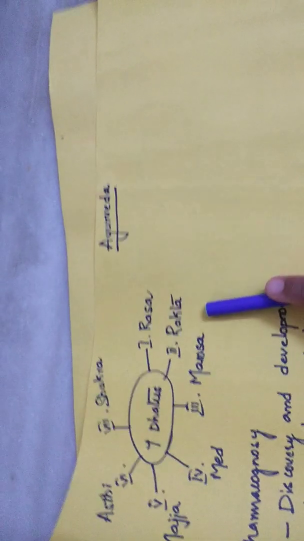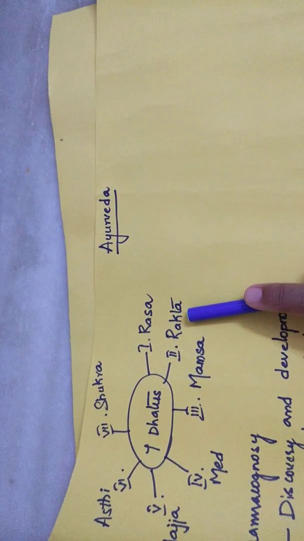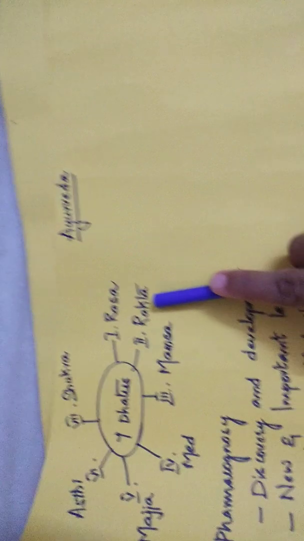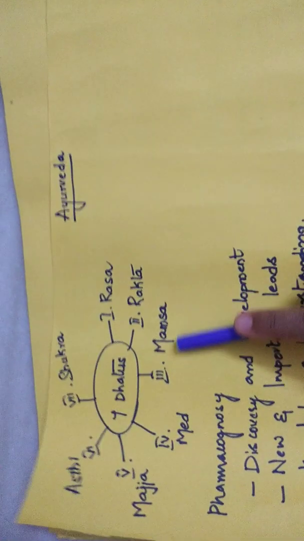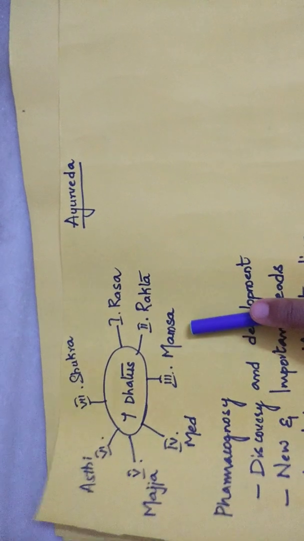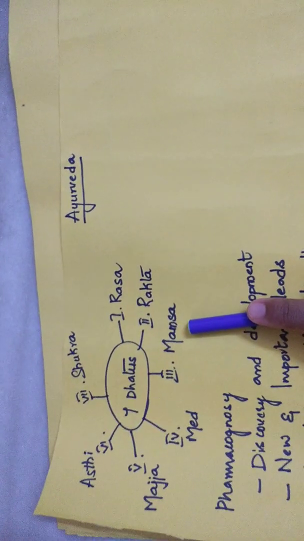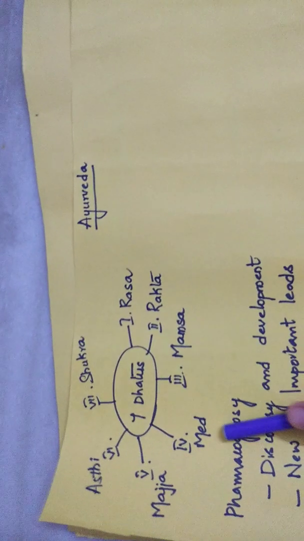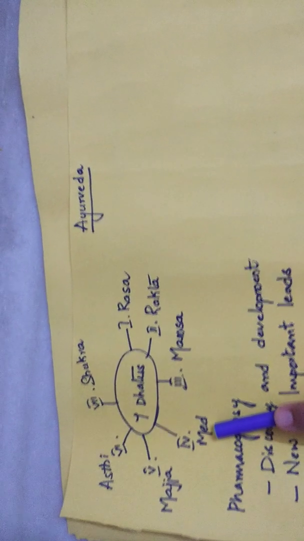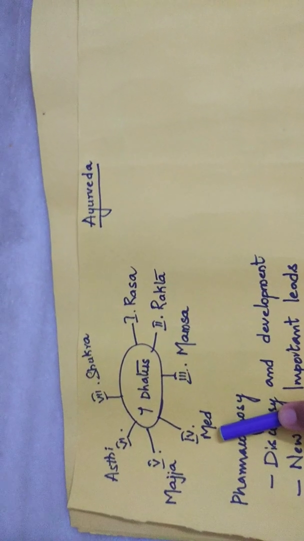The second one is Rakta. Rakta means the circulatory system, which tells about blood. Mamsa deals with the muscular system, which explains muscles and tendons. The next one is Meda. Meda is fat, the adipose tissue.